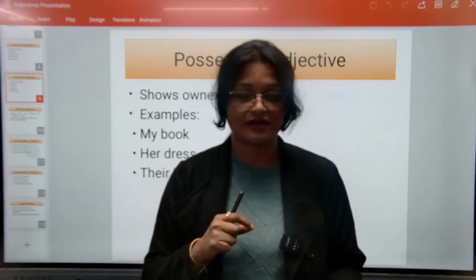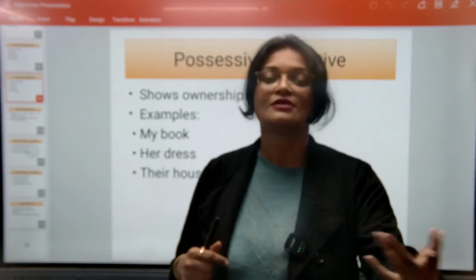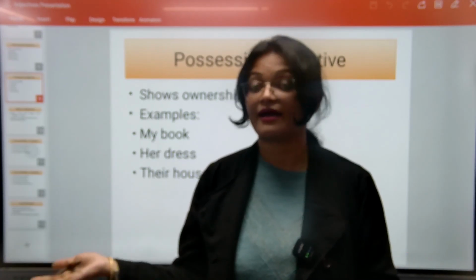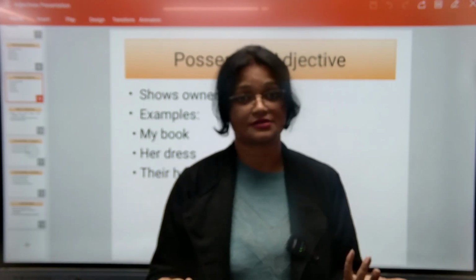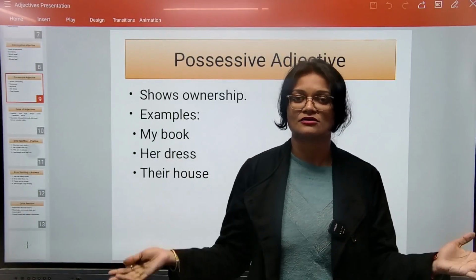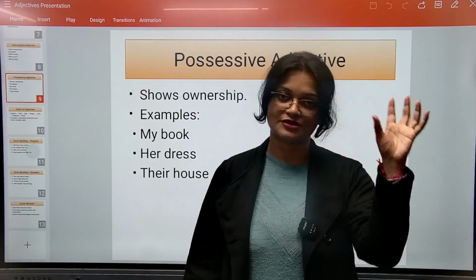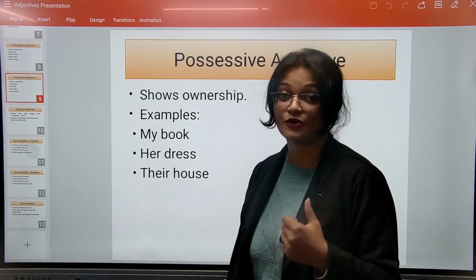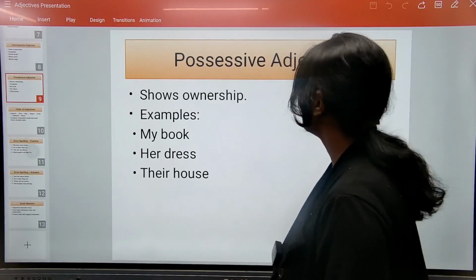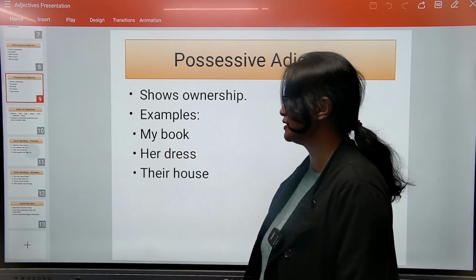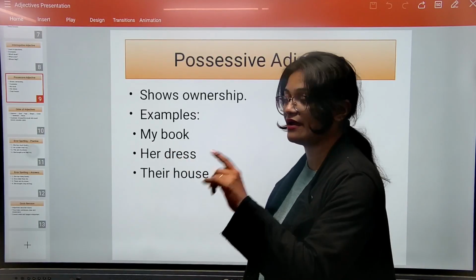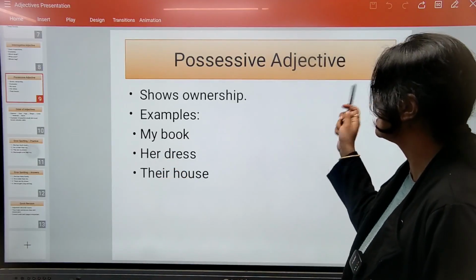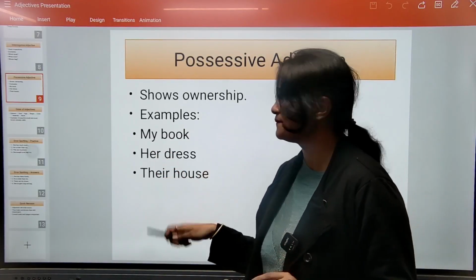So when I'm saying मेरा, तुम्हारा, आप लोगों का, so all those words, mine, yours, their, ours, all those words, my book, my house, our house. तो ये सारा जो word हम use कर रहे हैं, these shows possession when you own something. Then we use this type of words like my book, her dress, their house. ये my, her, their यहाँ पे हो रहा है possessive adjective. Okay.